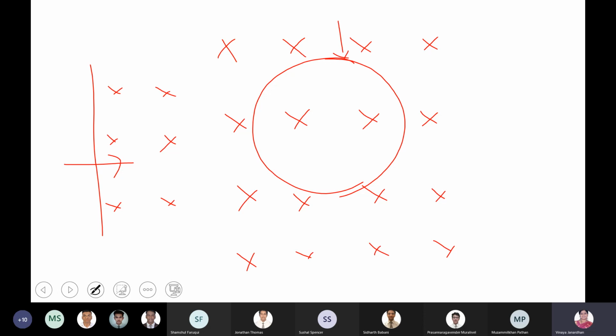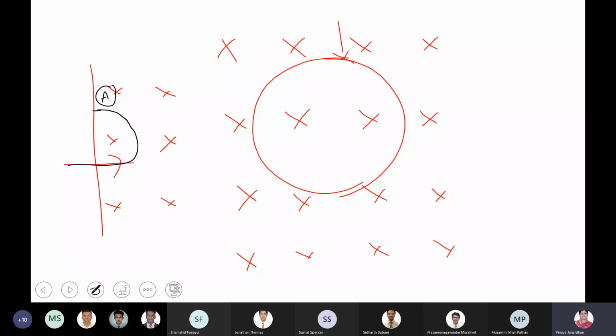Now, what does this magnetic field do? It will make it move in a circular path. Now, after this, there is no magnetic field. When there is no magnetic field, there will be no force. But till the particle reaches this point, let me mark this point as A, till the particle reaches point A, it is acted upon by the magnetic field. Now it is going to move out of the magnetic field. There will be no force due to the magnetic field.